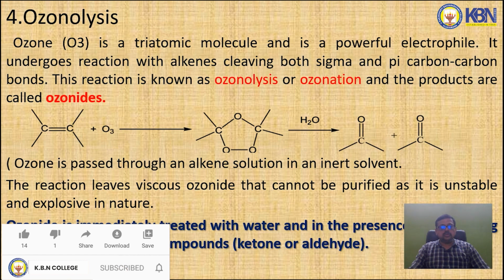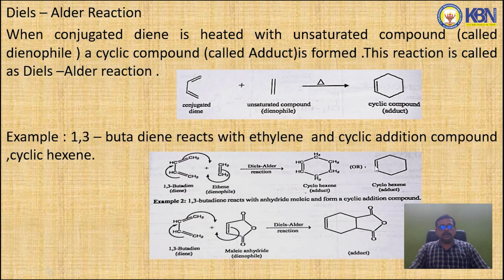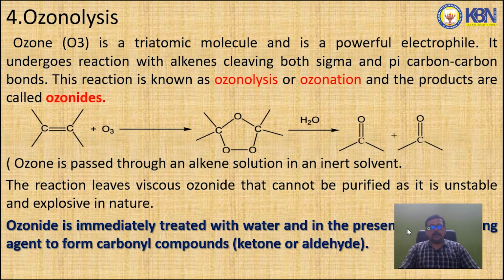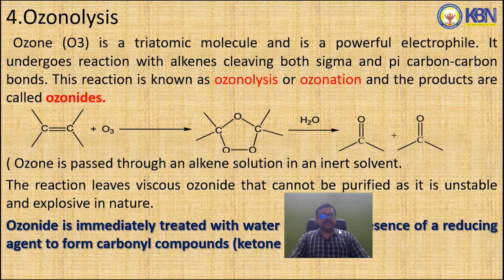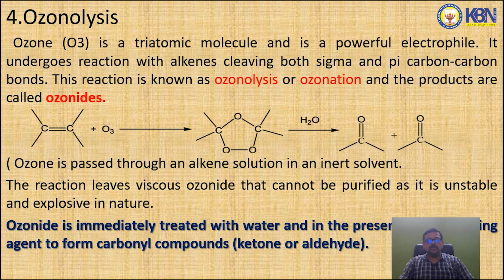Ozone is passed through an alkene solution in an inert solvent. The reaction leaves a viscous ozonide that cannot be purified as it is unstable and explosive in nature. So the ozonide is immediately treated with water in the presence of a reducing agent to form carbonyl compounds like ketones or aldehydes. So this is ozonolysis.